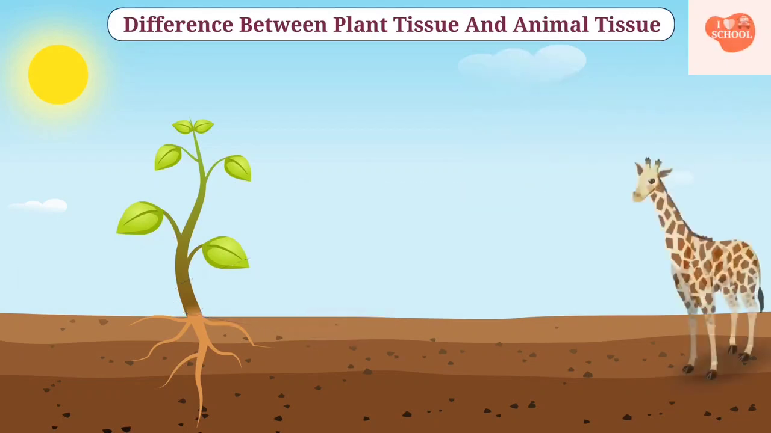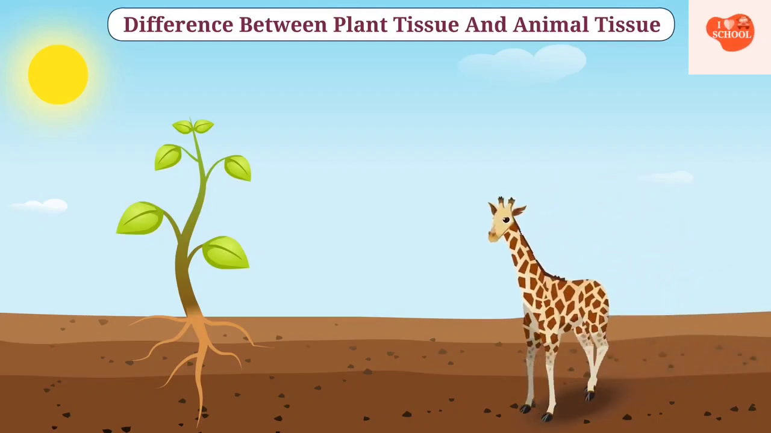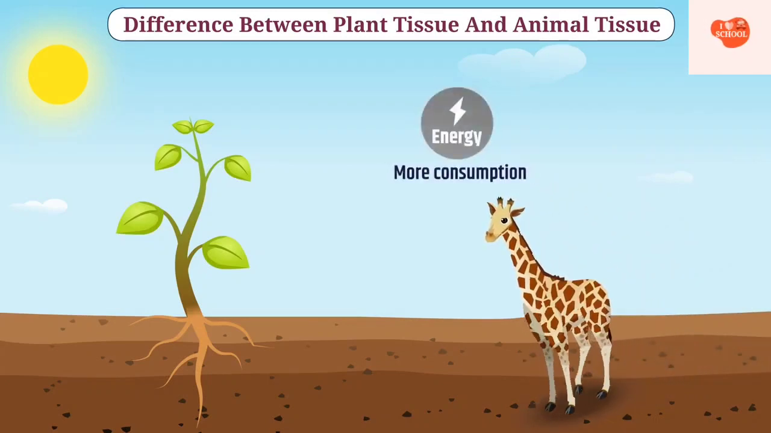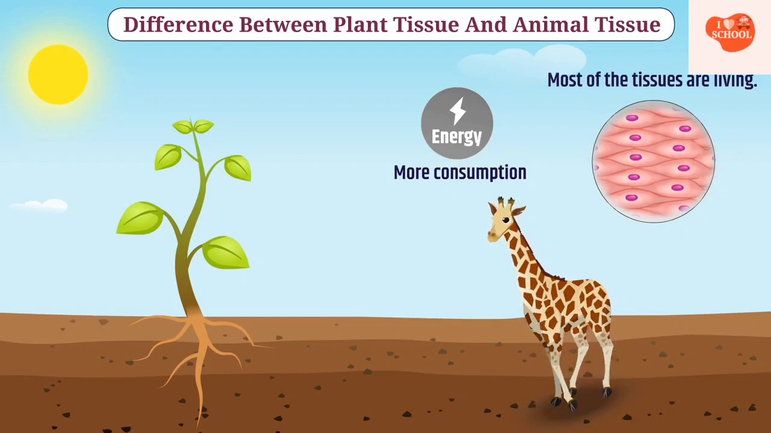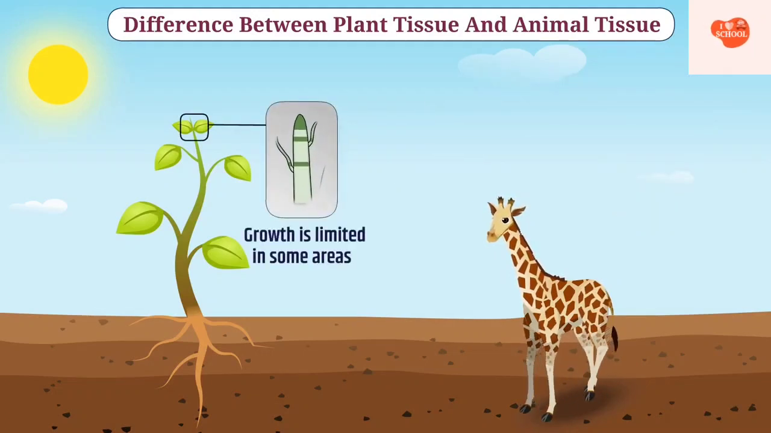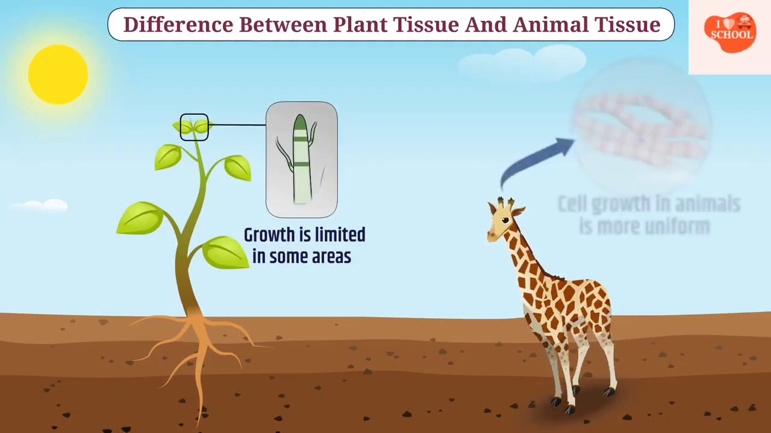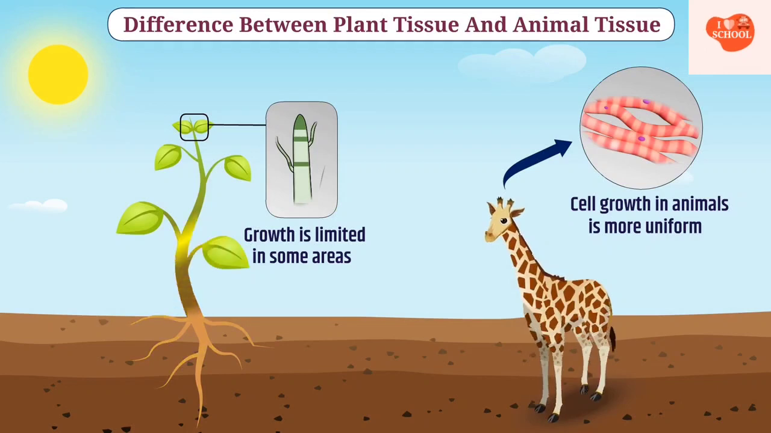In contrast, animals can move from one place to another. That's why animals consume more energy as compared to plants. Due to this, most of the tissues of animals are living. Talking about plant tissues, some plant tissues keep dividing throughout their life, so their growth is limited to some areas. Whereas cell growth in animals is more uniform. Therefore, plants and animals have different types of tissues.